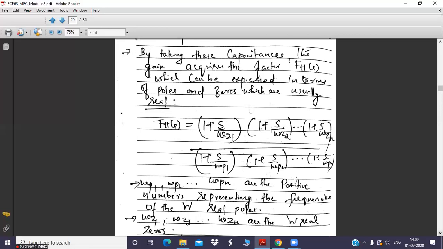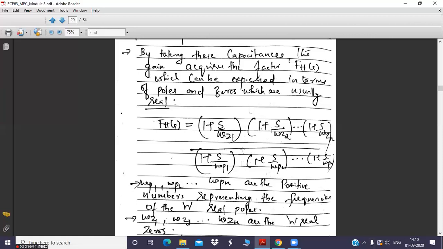Now, how can this FH of S be written? FH of S can be written in terms of poles and zeros as shown in this particular equation. It is nothing but a fraction having a numerator polynomial and a denominator polynomial. The numerator polynomial is composed of zeros, and the denominator polynomial is in terms of poles. So omega p1, omega p2, etc., up to omega pn are all positive numbers which represent the n number of real poles.